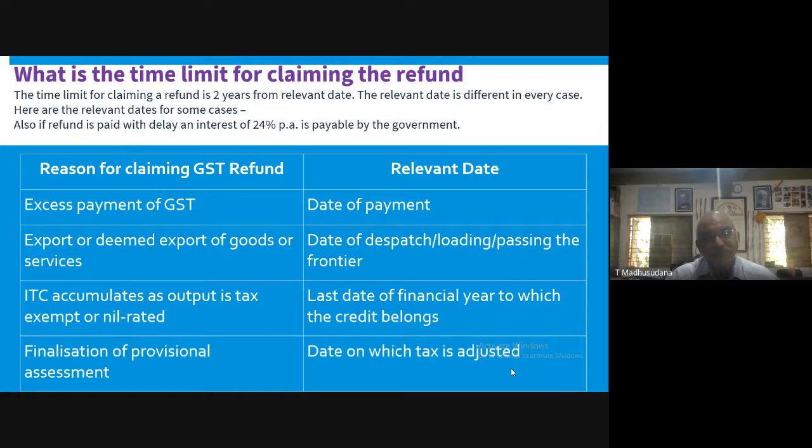Within 2 years from the adjusted date, the supplier has to claim for refund. So in this way, under various circumstances, after the relevant date, he has to claim for refund of the tax.